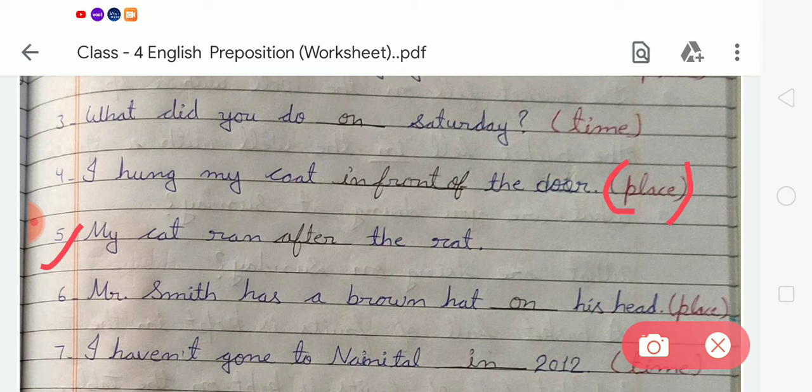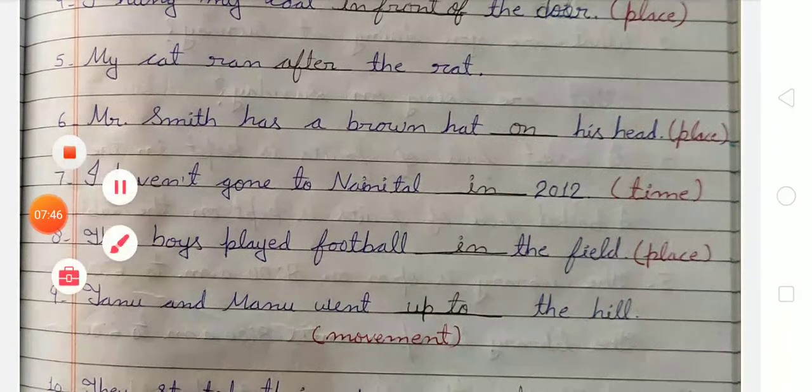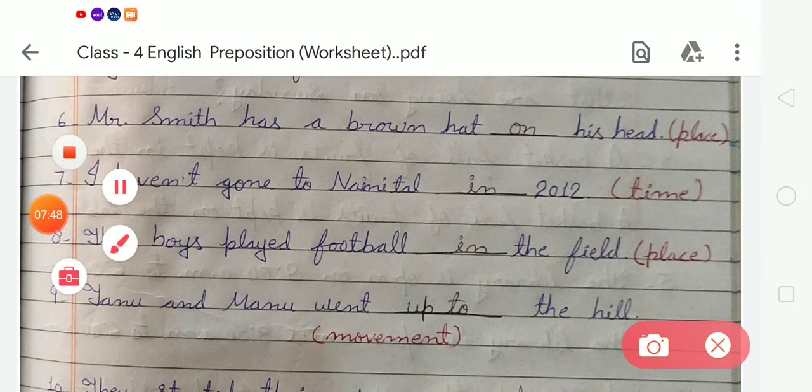Now come to number 5. My cat ran blank the rat. Okay, so here we have to write after. Now next is Mr. Smith has a brown hat blank his head. Here the kind is place. So we have to write on, O-N, on his head.